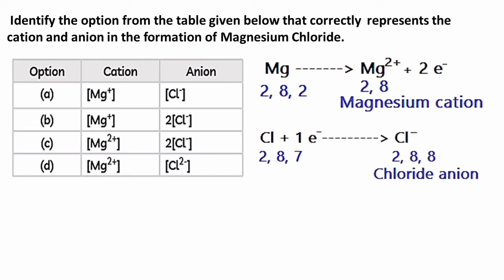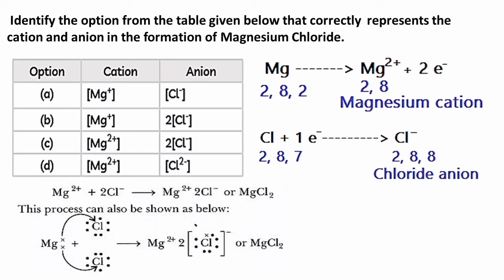Chlorine accepts 1 electron and converts to a chloride anion. The process of transfer of electrons from magnesium to chlorine is shown below, and the electron dot structure is also shown. When magnesium loses 2 electrons, it acquires a 2 positive charge, and 2 chlorine atoms receive 1 electron each and form 2 chloride anions. So the correct option is option C.